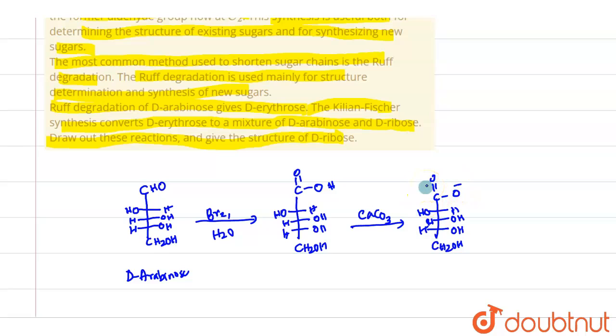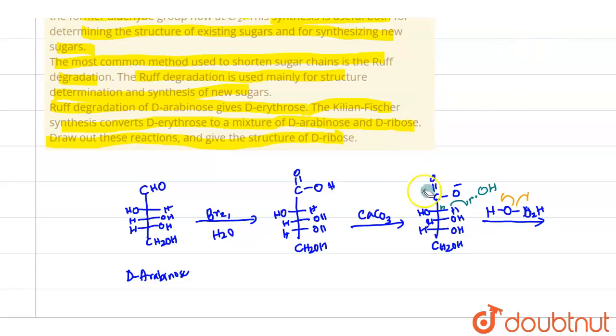Now we add a peroxide initiator like H2O2. H2O2 will break its bond to form the corresponding OH dot. This OH dot will abstract a proton.